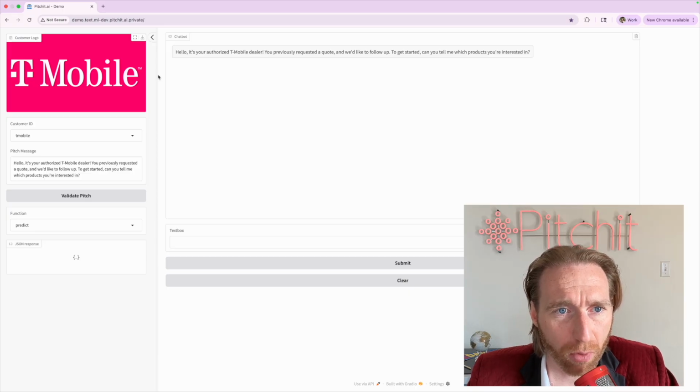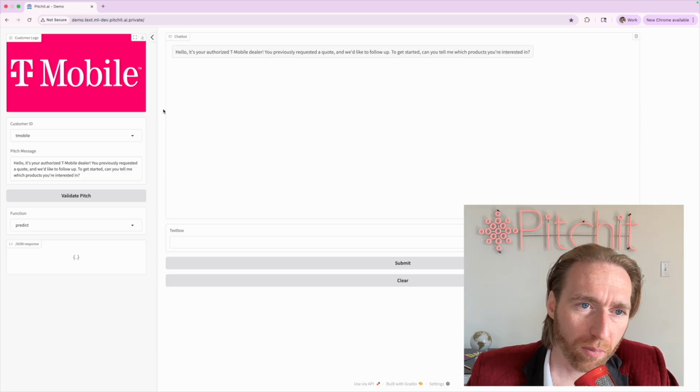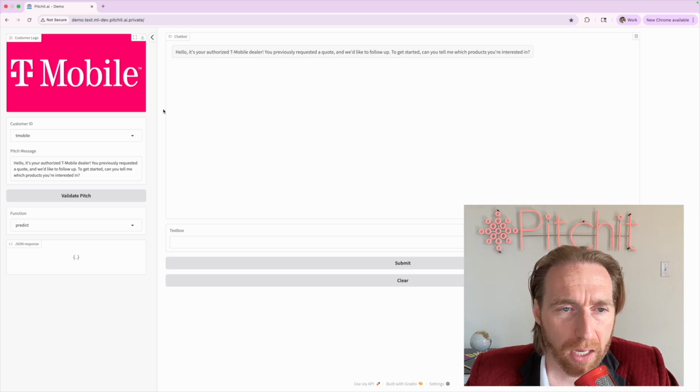The final bit is that I did give it an identity. So I gave it the T-Mobile identity with T-Mobile pricing. That's just for demonstrative purposes. You could train it on being a broker, on being someone who sells water, gas, electricity, someone who doesn't sell internet or telco products at all, whatever, right? This is just a demonstration. And so I had to pick one. So let's jump in.